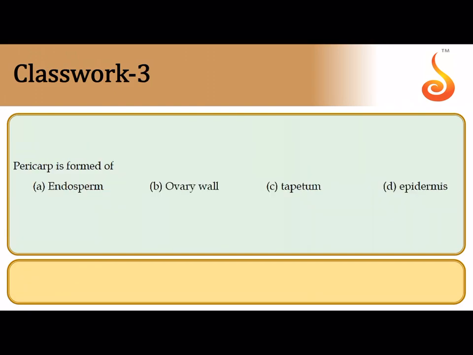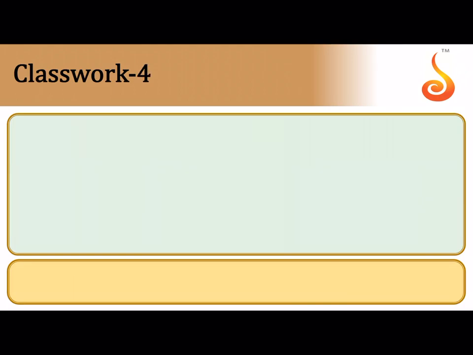Third question says pericarp. Now pericarp is nothing but the fruit wall. We had discussed about true fruits and false fruits. So true fruits have a pericarp or the fruit wall that actually develops from the wall of the ovary. So the correct answer is the second option. All of you should remember one thing: the ovule that is inside the ovary develops into the seed, and the wall of the ovary develops into the fruit wall. The fruit wall is referred to as the pericarp.